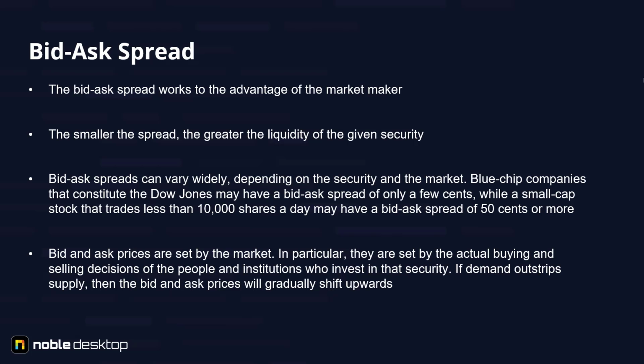The bid-ask spread works to the advantage of the market maker. The smaller the spread, the greater the liquidity of the given security. Bid-ask spreads can vary widely depending on the security and the market. Blue-chip companies that constitute the Dow Jones may have a bid-ask spread of only a few cents, while a small-cap stock that trades less than 10,000 shares a day may have a bid-ask spread of 50 cents or more.